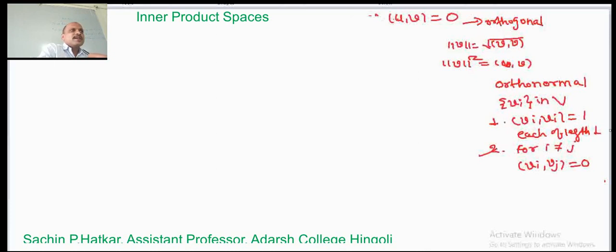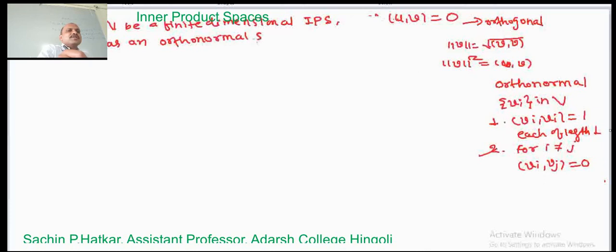Okay, so let us prove the important lemma regarding this orthonormal set. Let V be a finite dimensional inner product space, then V has an orthonormal set as a basis.